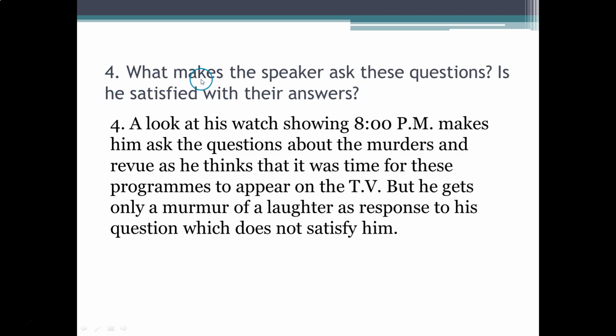Question 4. What makes the speaker ask these questions? Is he satisfied with their answers? Answer. A look at his watch showing 8:30 p.m. makes him ask the question about the murders and the review as he thinks that it was a time for these programs to appear on the TV, but he gets only a murmur of laughter as a response to his question, which does not satisfy him.